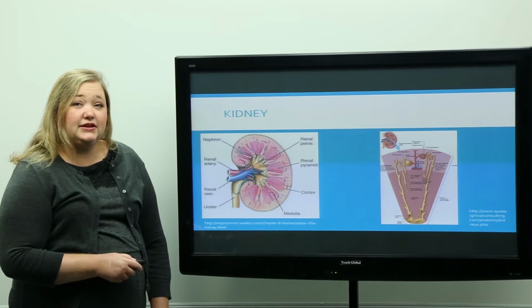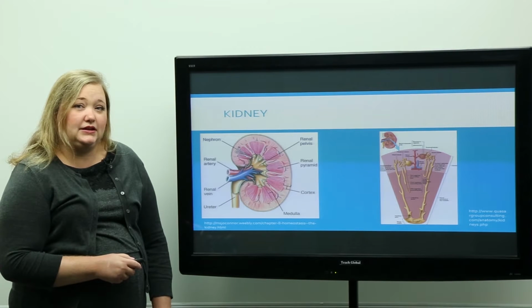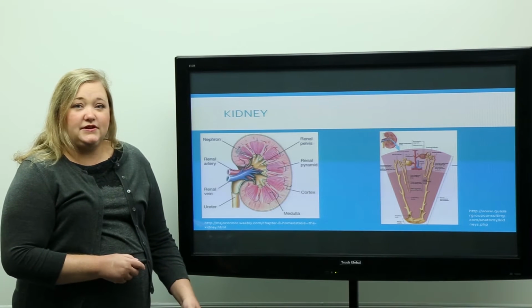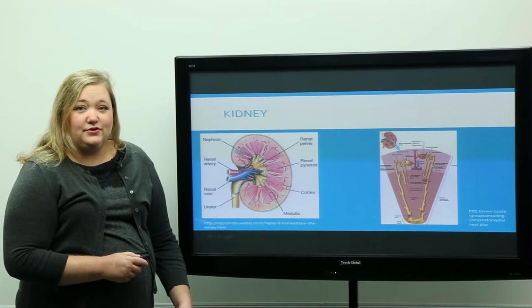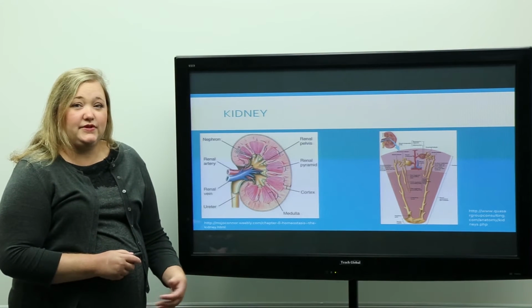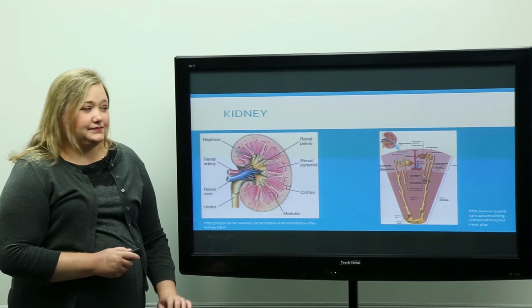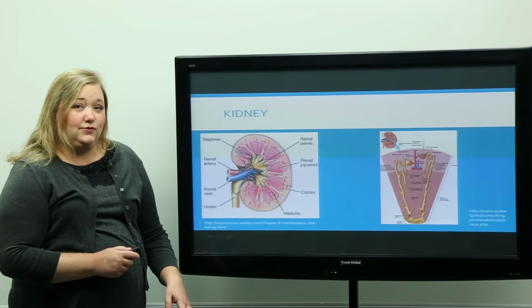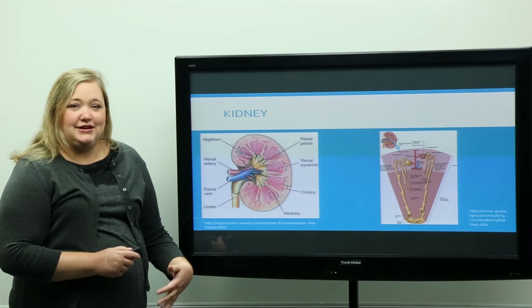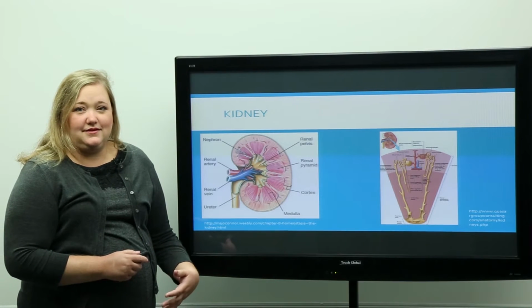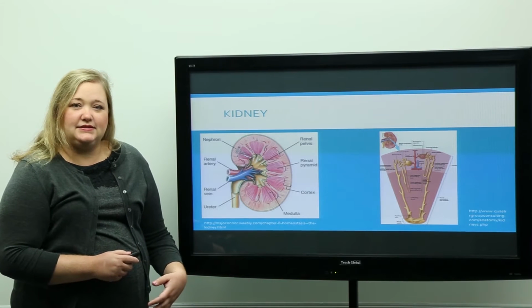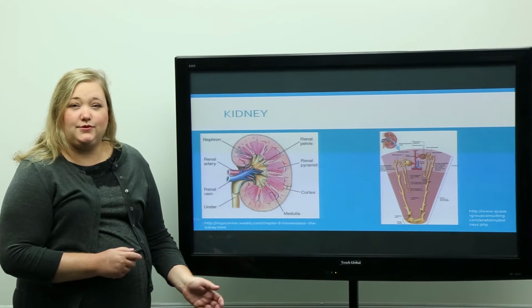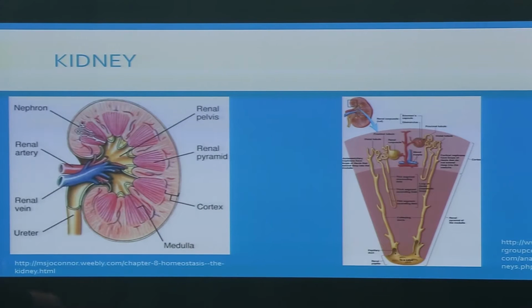But again, there are millions of nephrons within the kidney. So the nephron is the functional unit of the kidney. You have two kidneys, so you have several million nephrons within your body. They're not all functioning at once. So if there's death of one nephron, then there are others that can take over. So in a patient that has any type of renal injury or chronic kidney disease, the nephrons progressively lose function.